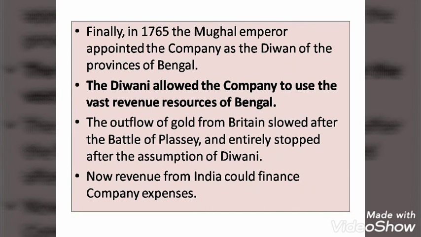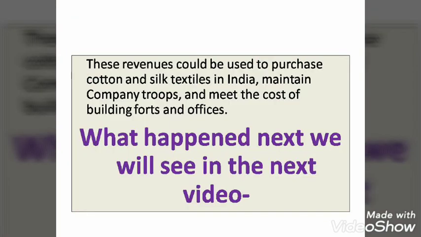Before, when they were buying silk and cotton from India, they were paying us with gold and silver from Britain. After the Battle of Plassey, when they got more powers, the import of gold and silver was reduced. Now they were using our money only. The revenue of Bengal was used to pay us. Means they were paying us our own money for our things. So this was happening in our country. The way they took advantage, they started using all the revenue for purchasing silk and cotton textiles in India. Like this, they established their power. They made their forts, offices. Like this, they developed and expanded their power in our country.